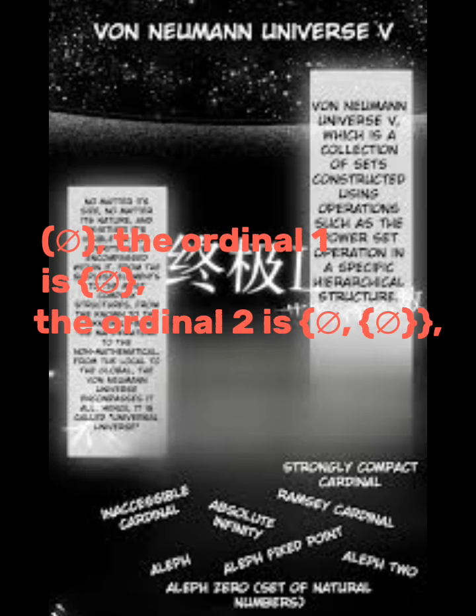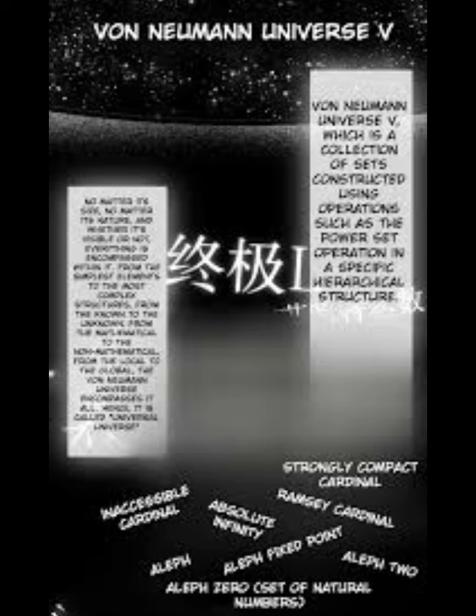Okay, in the von Neumann ordinal hierarchy, each ordinal is defined as the set of all smaller ordinals. For example, the ordinal 0 is represented as the empty set, the ordinal 1 is, the ordinal 2 is, and so on. This construction ensures that each von Neumann ordinal exists as a set, and they form a transfinite sequence that goes on infinitely.